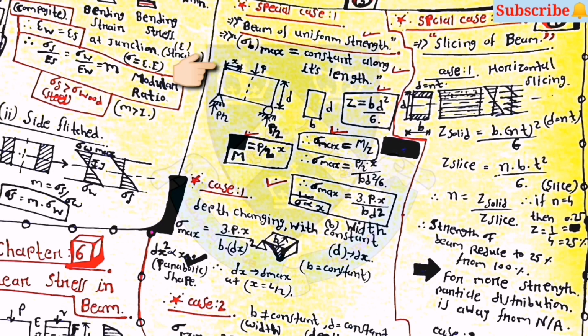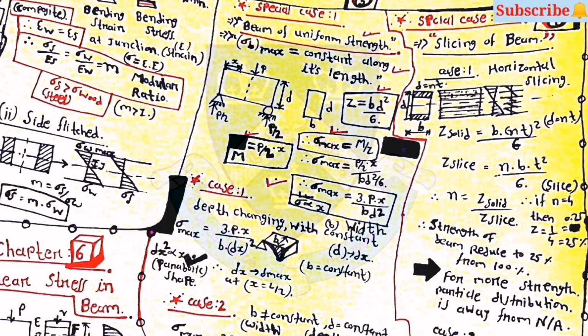Then there are two special cases. The first one is the beam of uniform strength and the second one is the slicing of beam. Here for the special case of beam of uniform strength, you can use the equation Z is equal to BD square by 6 and sigma max is equal to 3 into Px by BD square.